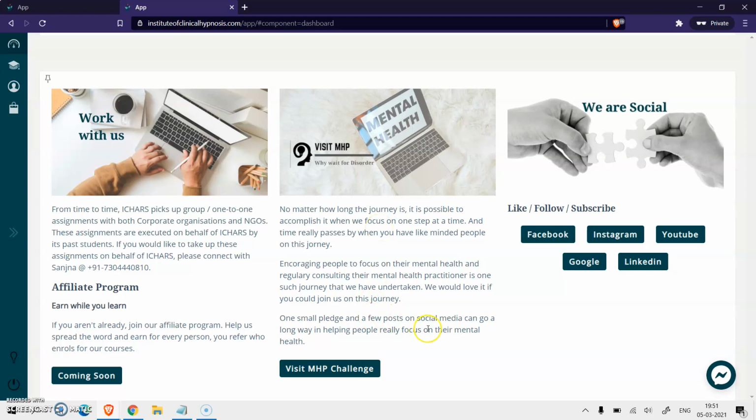There's also the Visit MHP challenge. Now, most of you would already be aware of this. If you are not, please check out this challenge. This is our steps initiative to spread awareness about the importance of mental health and to encourage more and more people to join the mental health practitioners. Do take the pledge if you haven't already and help us spread the word regarding this.